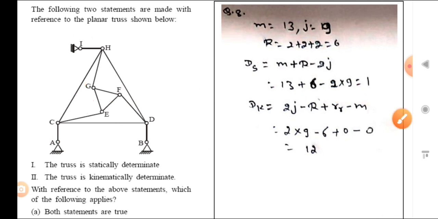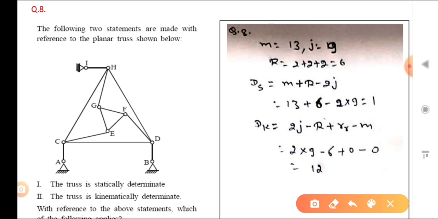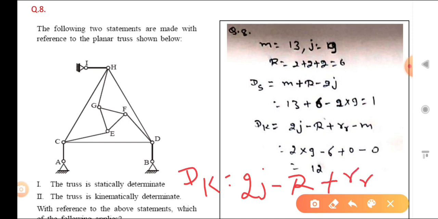Okay, so in case of a 2D truss, at one joint two freedoms are there. So for j joints, the degree of freedom dk is equal to 2j. Reactions reduce the degree of freedom, so minus r. If hybrid joints are there, that will increase the degree of freedom, that is RR. And if members are rigid, that again will reduce it.